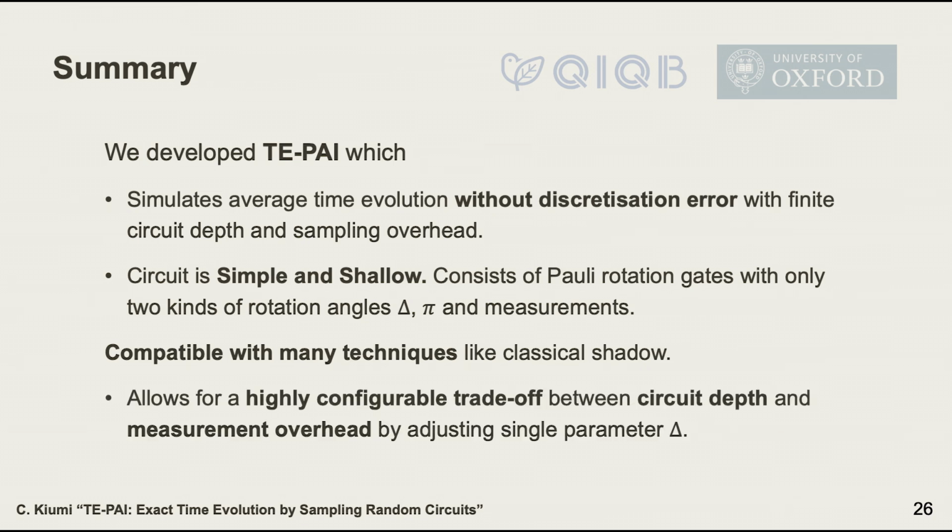It also allows for a highly configurable trade-off between circuit depth and measurement overhead. So this delta value can be chosen by the user's preference. So this algorithm is very flexible in terms of the cost trade-off too.